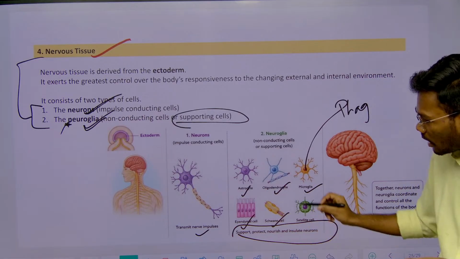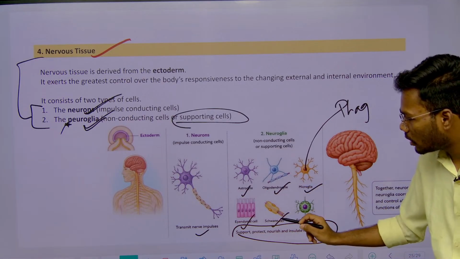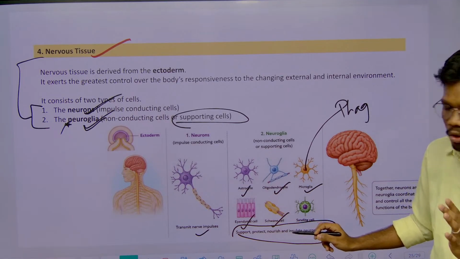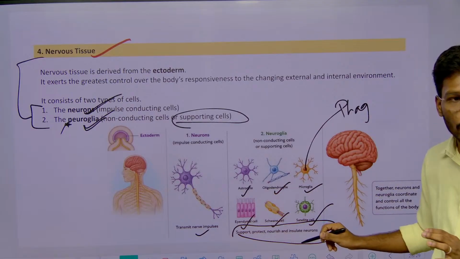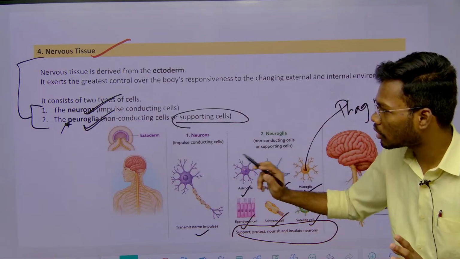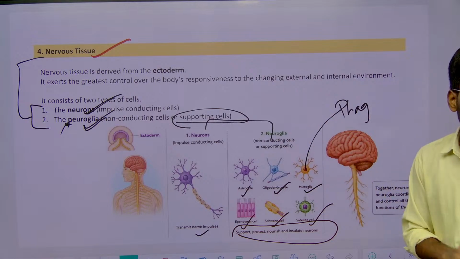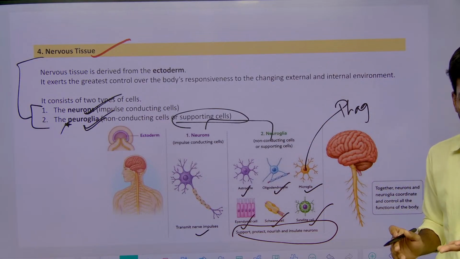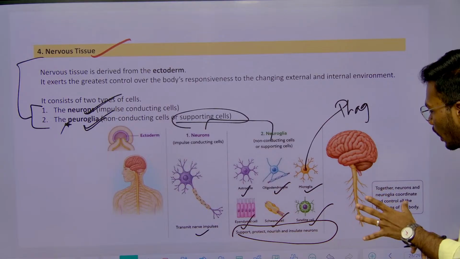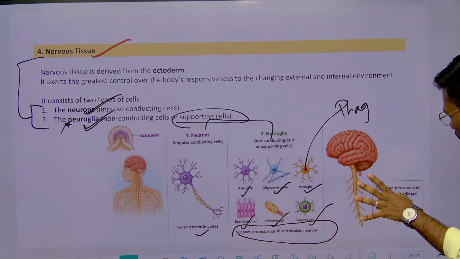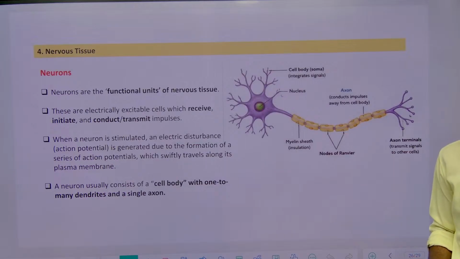Schwann cells also do the same kind of thing as oligodendrocytes. These release myelin sheath on the neuron. Satellite cells are responsible for monitoring the neuroglial cells and also neurons. These two combine to make what? Nervous tissue. They are present in this nervous tissue, and we will discuss it clearly in neural control and coordination.